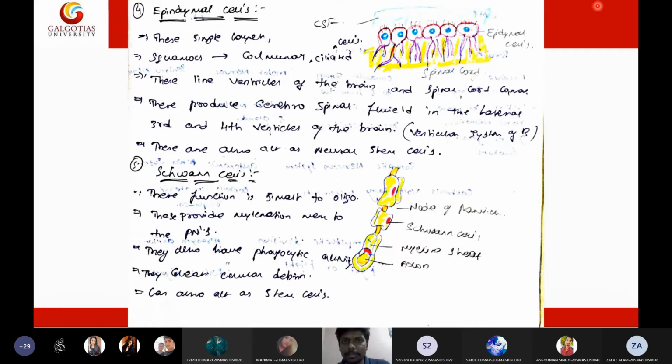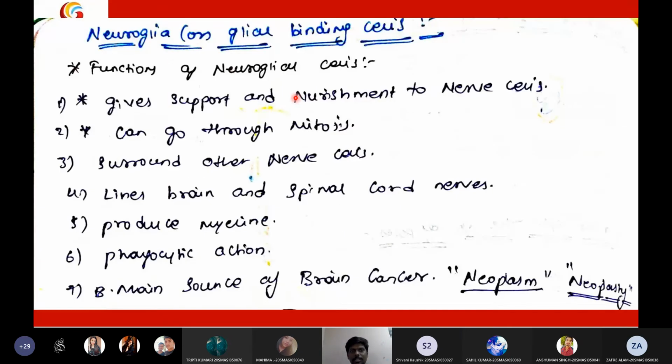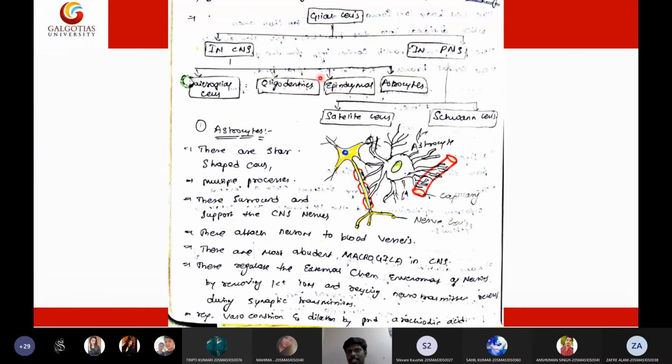So these are the four types of glial cells present in the central nervous system of the brain. A quick revision: in the central nervous system we have four cells: microglial cells, oligodendritic cells, ependymal cells, and astrocytes. You need to tell me the answers. Which glial cell will destroy the microorganisms that enter the brain? Microglial cells. Very good.